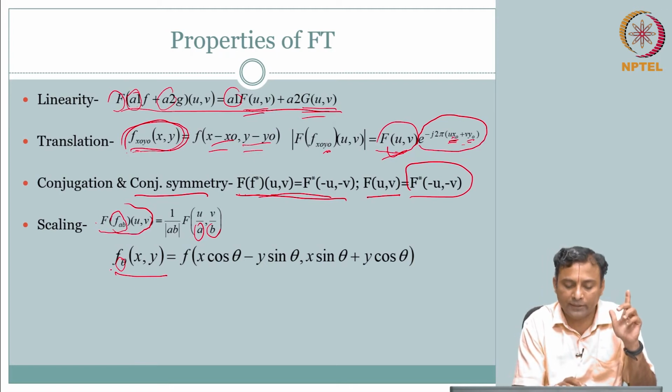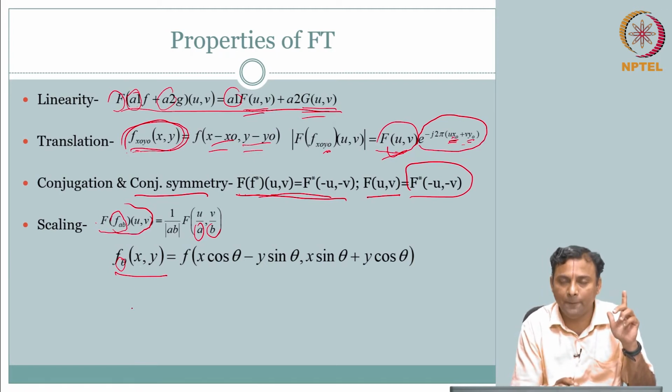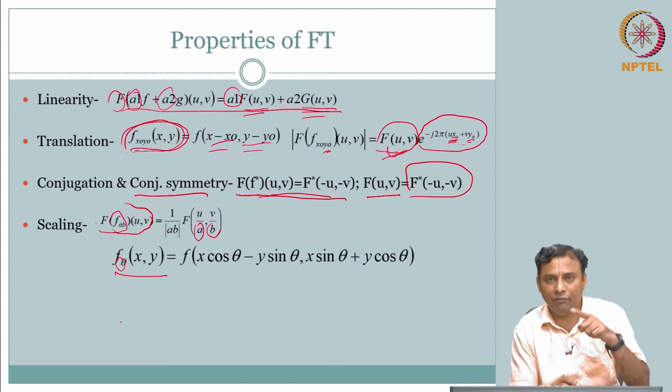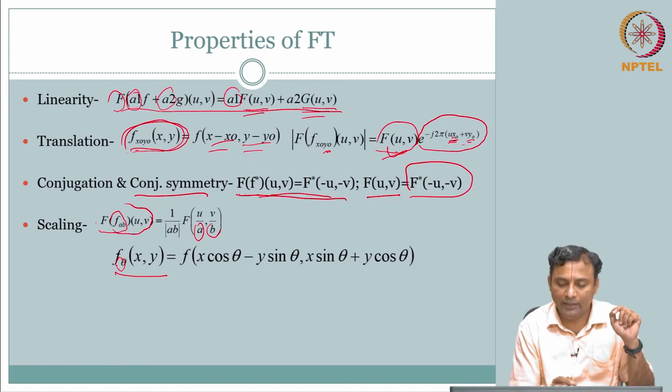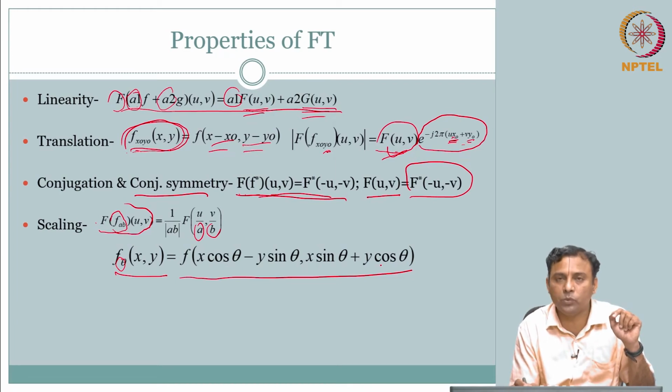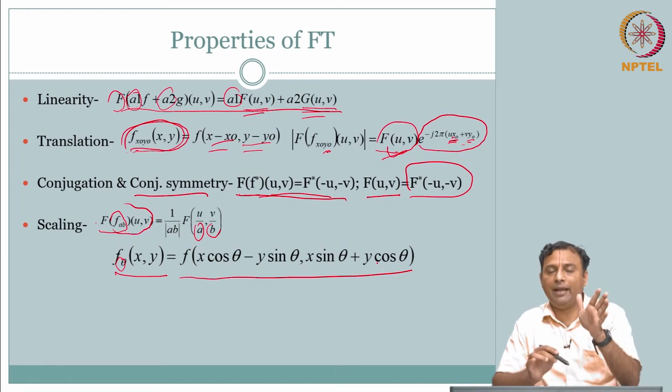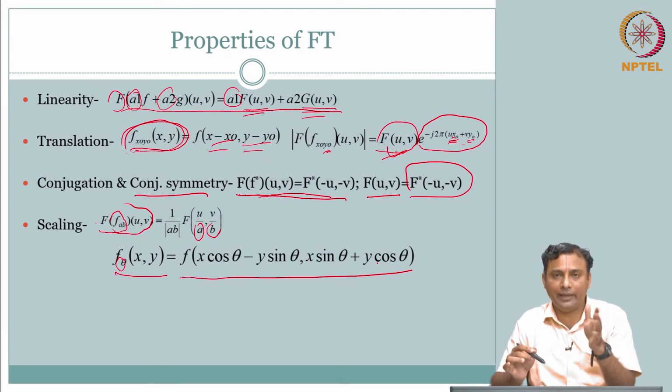Now, f theta of x comma y represents the signal f of x comma y rotated about the origin by theta: f of x cos theta minus y sin theta comma x sin theta plus y cos theta. So, it is making some angle, rotating by theta degrees.